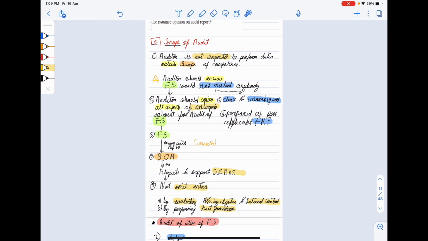Scope of audit. Auditor is not expected to perform duties outside the scope of competence. Auditor should ensure financial statement would not mislead anybody. Financial statement should be clean and unambiguous, and financial statement should be prepared as per applicable FRF. Auditor should cover all aspects of enterprise relevant for the audit of financial statement, and financial statement should be drawn with reference to books of accounts, and books of accounts should be adequate and should support sufficient and appropriate audit evidence, and books of accounts should not omit any entries. Very easy. Let's move ahead.